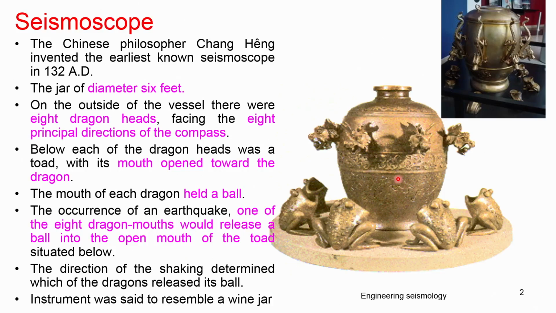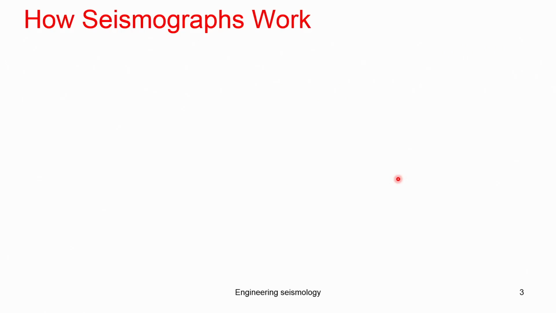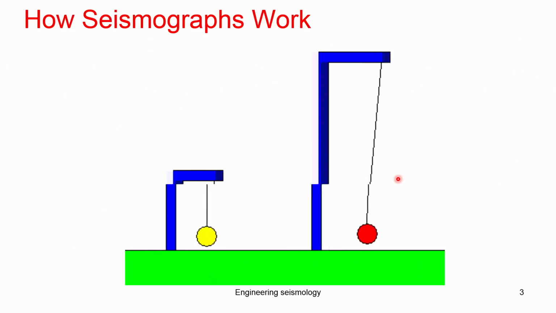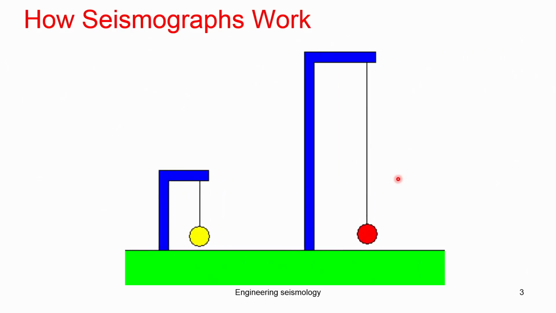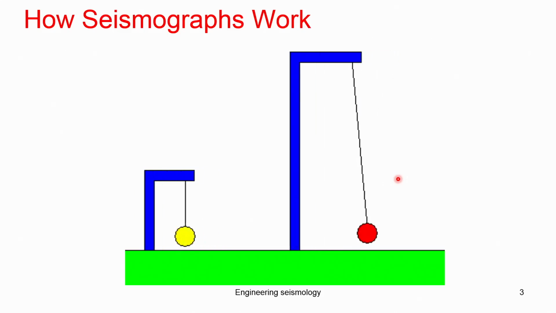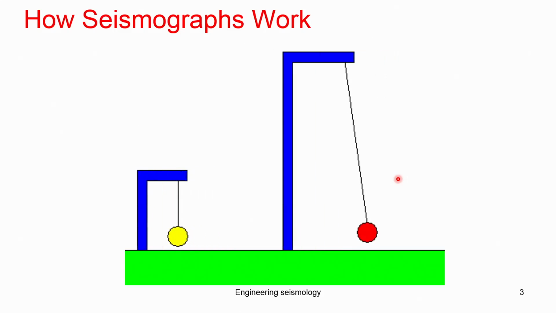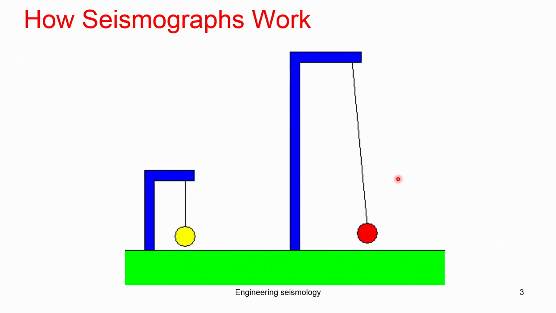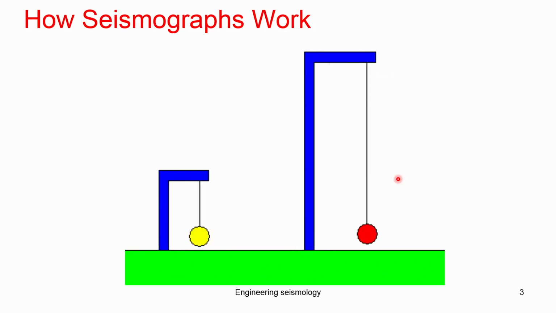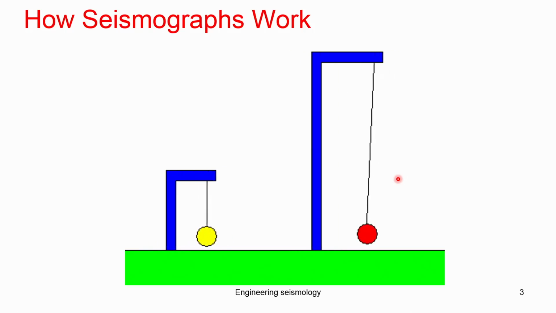Many scientists, many British scientists, tried to understand how it is working. It is not possible to find out very clearly how it is working. So, basically they figured out that it is working on the concept of a simple pendulum. That pendulum is connected to the ground, so it stays horizontal, or in a stationary position. One is the inertia mass. When there is no movement, it stays; when there is a movement, accordingly the pendulum will move. So, the relative movement will be used to know the size of the earthquake.